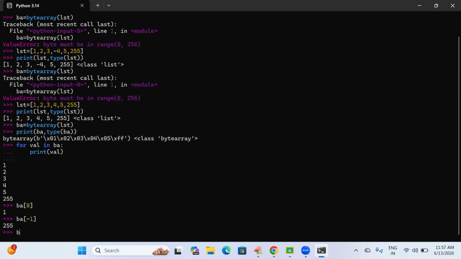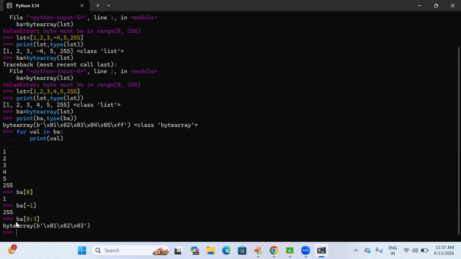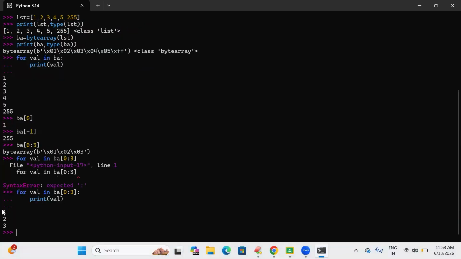So we are going to see slicing. 0:3. If I do this, slicing can't be used directly in byte array type, same like bytes type. So in order to do slicing, I want to use a for loop, for value in BA of, and I have to use slicing here. Then only we can get the data. So slicing and indexing both are possible in byte array data type, same like bytes data type, right?